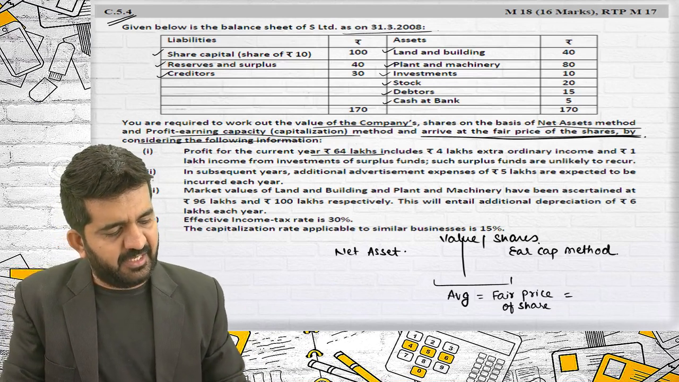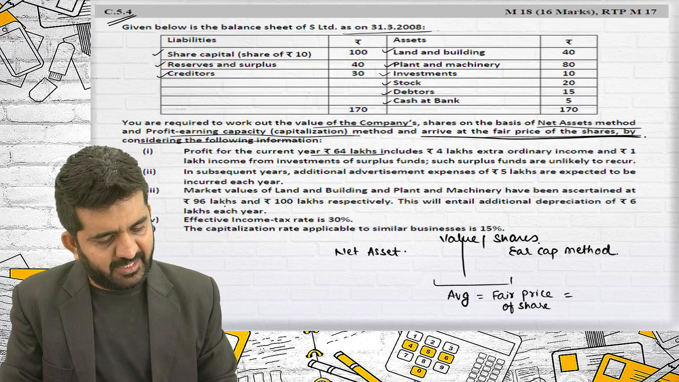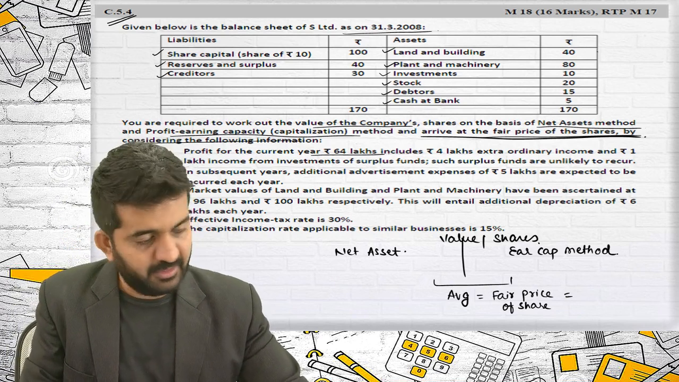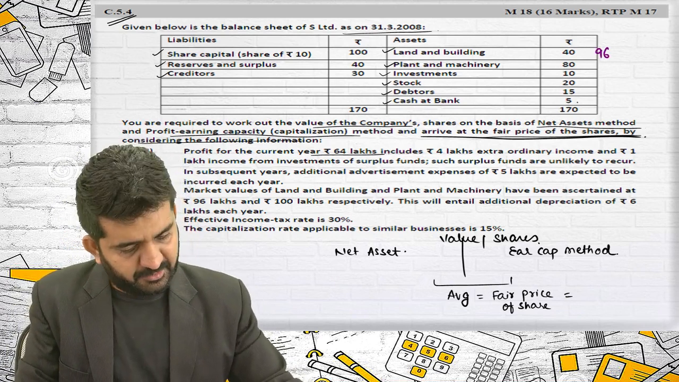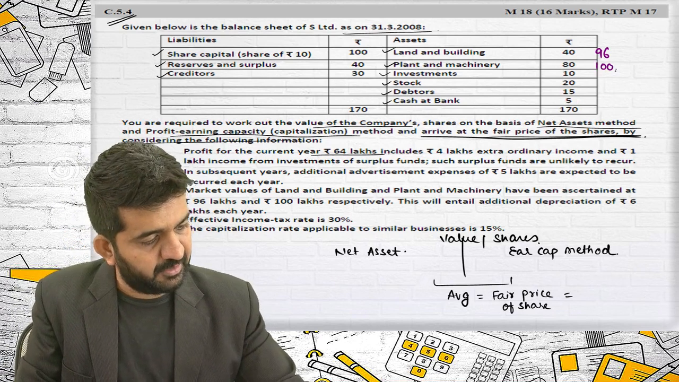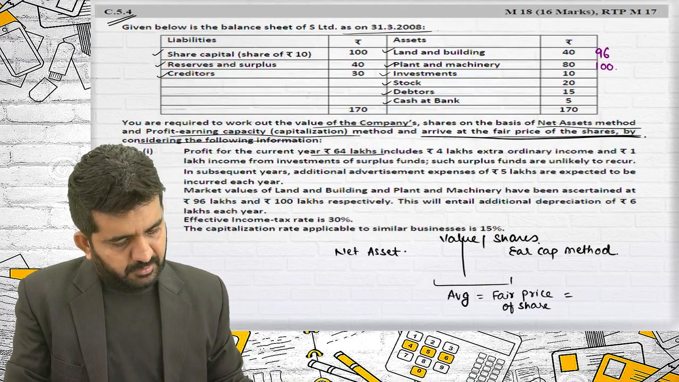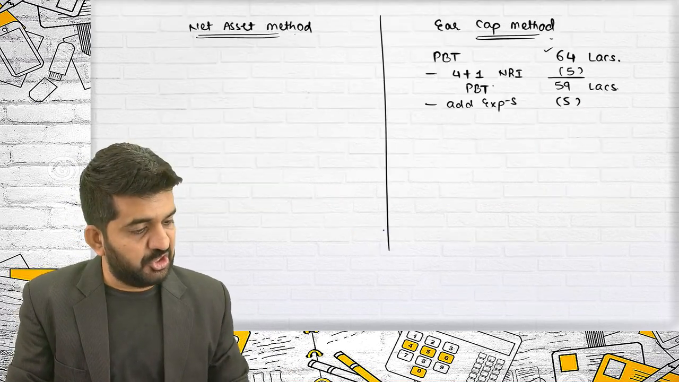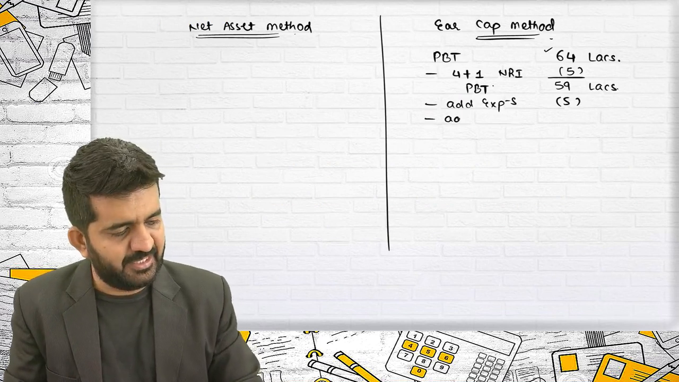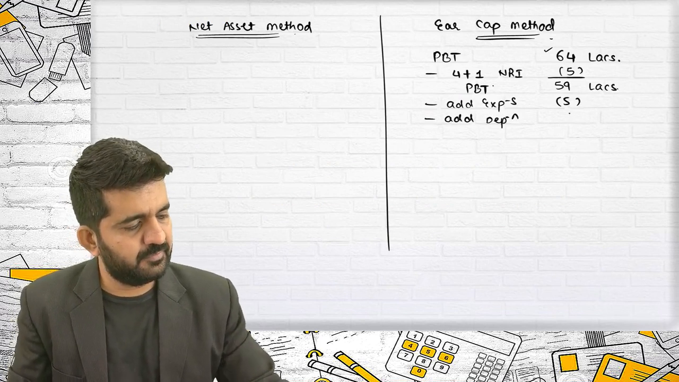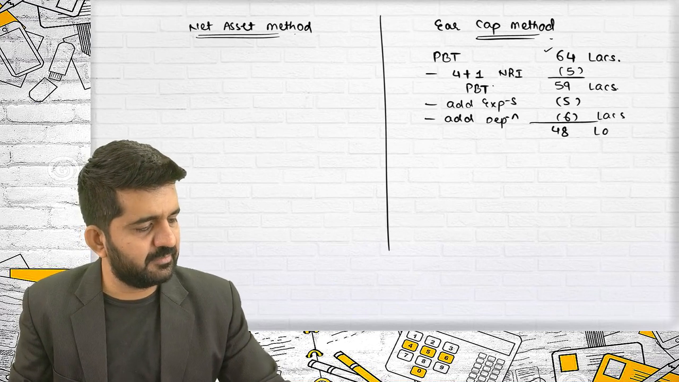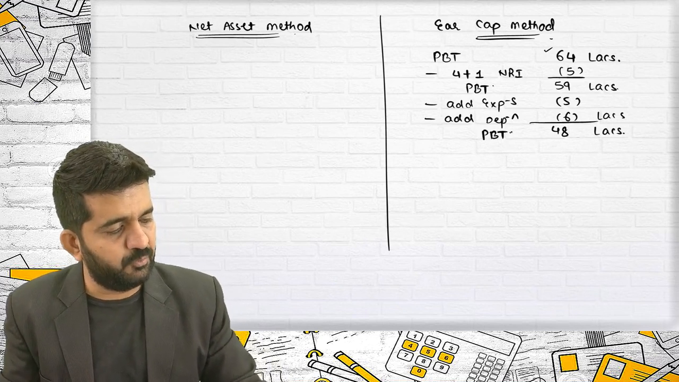Market value of land and building and plant and machinery have been ascertained at 96 lakhs and 100 lakhs. So land and building will be 96 lakhs and plant and machinery will be 100 lakhs as per new value. This will entail additional depreciation of rupees 6 lakhs each year. So minus additional depreciation, 6 lakhs. That gives 48 lakhs, which will be profit before tax.